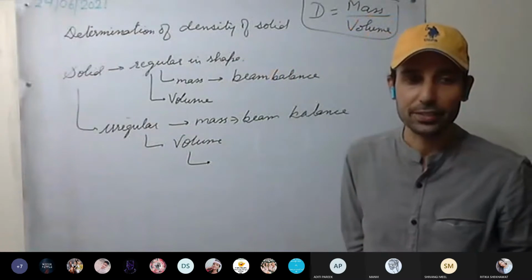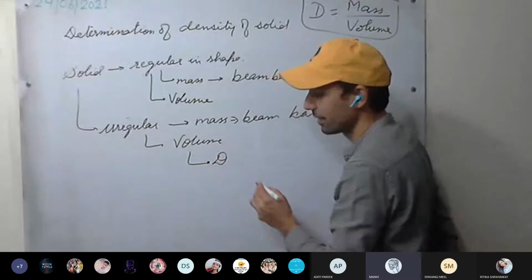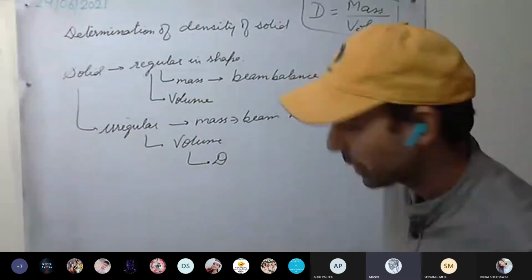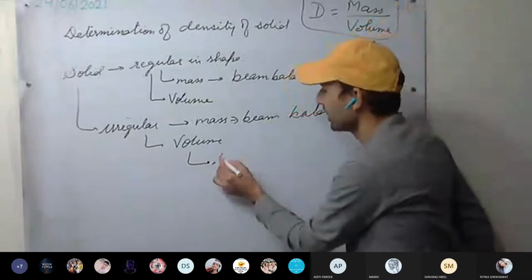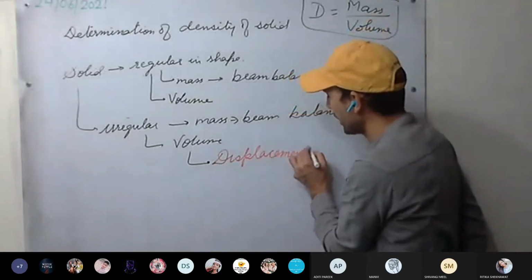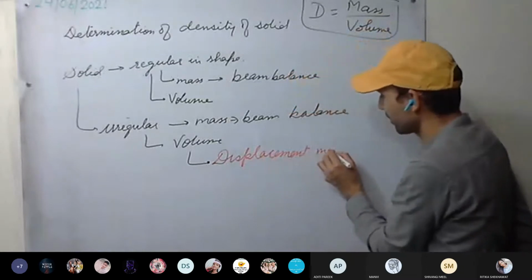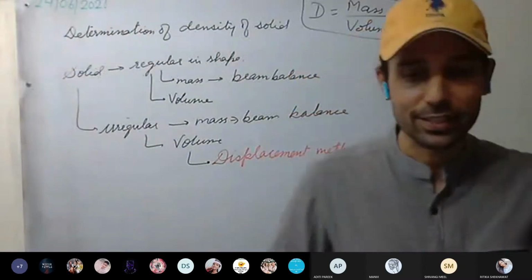The method name is displacement method. I'll write it. Which method? Displacement method. And why is it called the displacement method? What are we displacing?